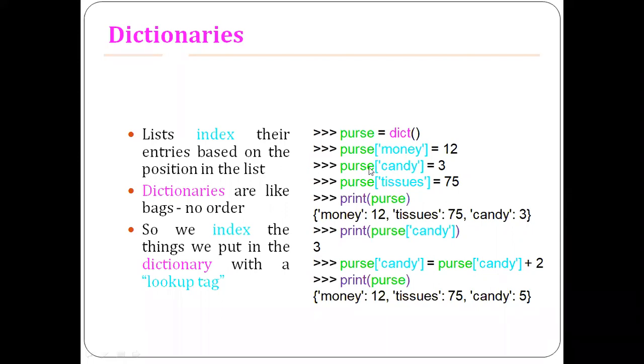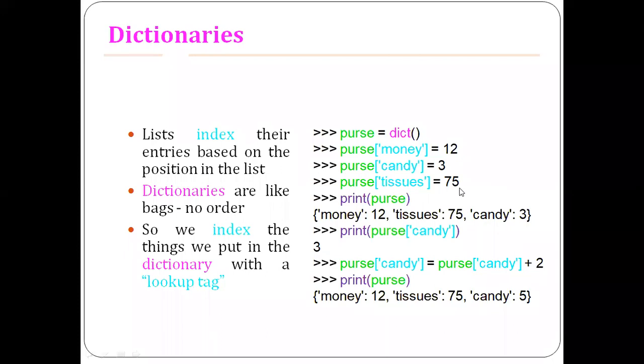We insert the second element, with the lookup tag or key called candy, with a value of 3. And we insert the third element, tissues, with the value 75. That is, I have inserted three elements into the dictionary: money, candy, and tissues. Money has a value of 12, candy has a value of 3, and tissues has a value of 75.